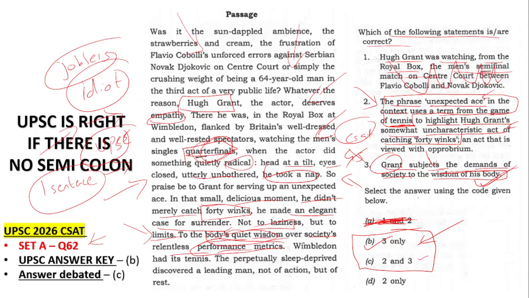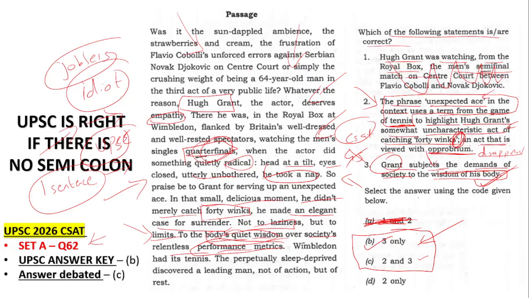Okay, sleeping. An act that is, here one thing is here, semicolon is there. An act that is viewed with opprobrium. Again, they are testing whether you know that opprobrium means disapproval, something shameful that people will reject. So, an act that is viewed with this.